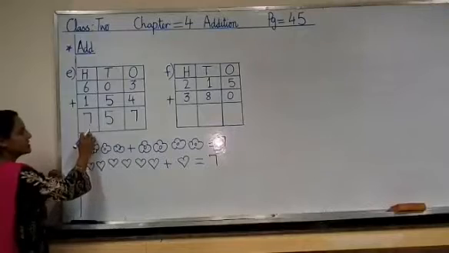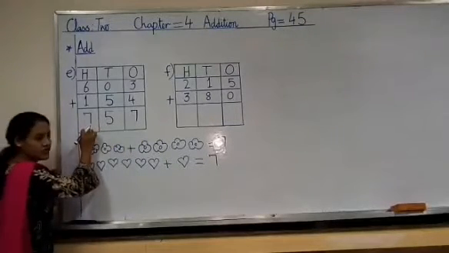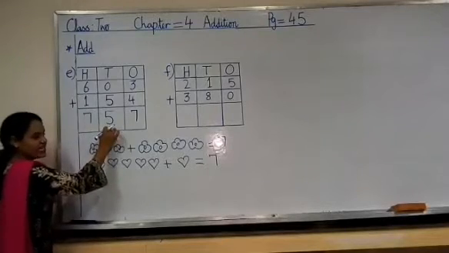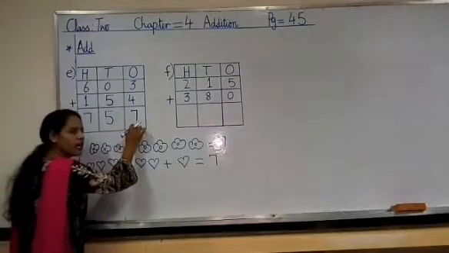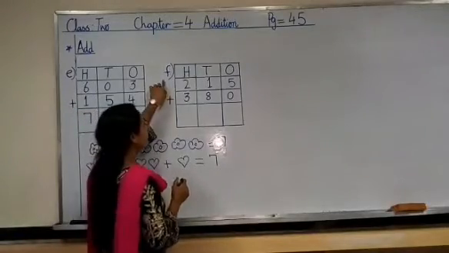So the answer is 757. 7 hundreds, 5 tens and 7 ones. Well done class. Now we will do F.